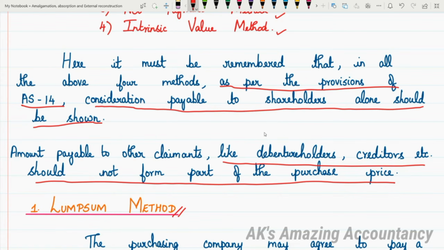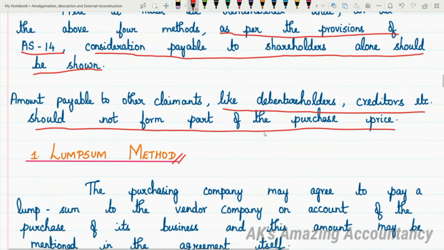It will be agreed upon between both the parties, and that amount will be clearly mentioned in the agreement itself. So you need not do any calculation. What is given in the problem, you will take, because that is the amount which is already agreed upon. This way of calculating purchase consideration is what we call the lump sum method.